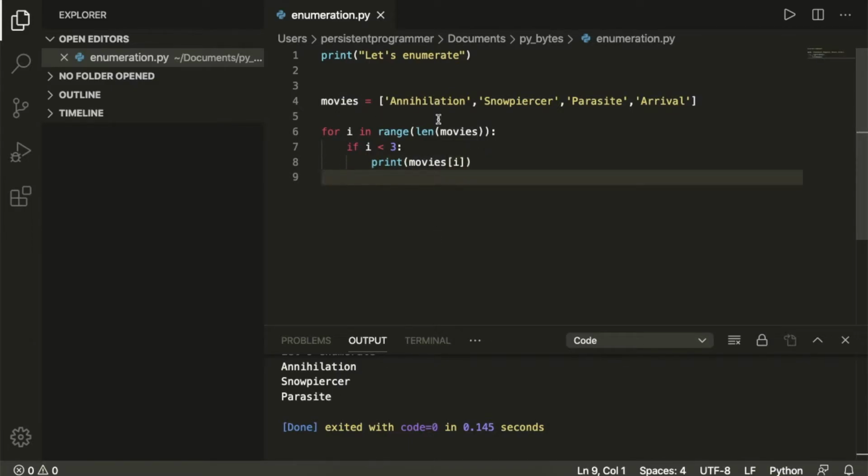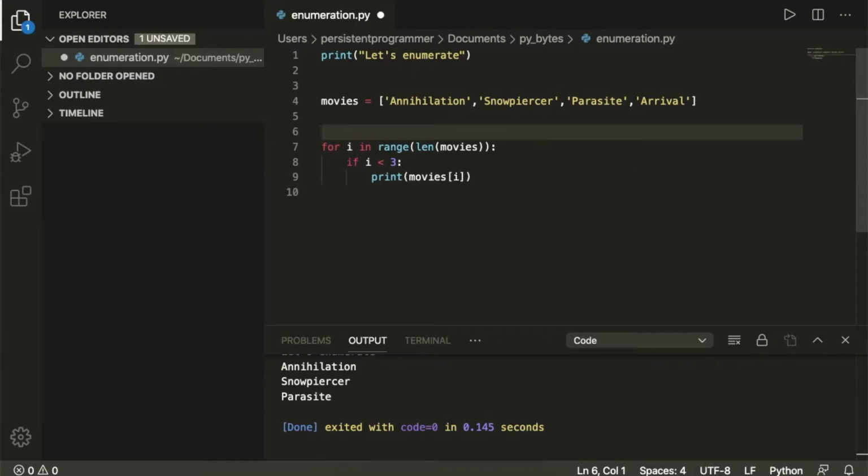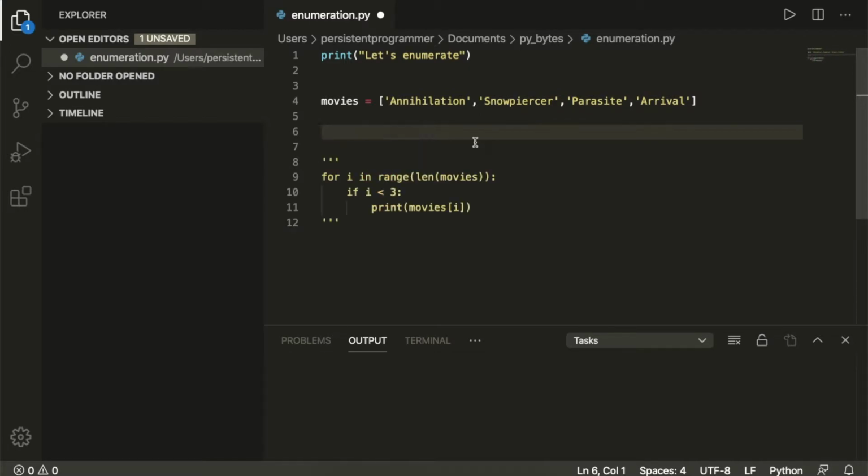Now, for a situation like this, we could also use enumeration. And let me go ahead and show you guys what that looks like. It is a really powerful and easy feature to use in Python, and definitely the Pythonic way to do things. Awesome, so I've commented out the first part of the code that we wrote, and what I'm going to do here now is use the enumerate function to iterate over our movies list.